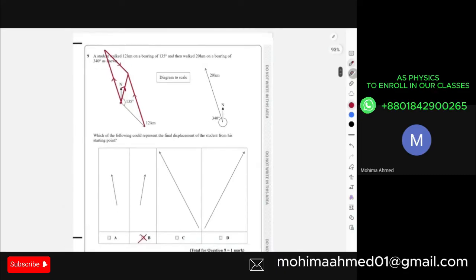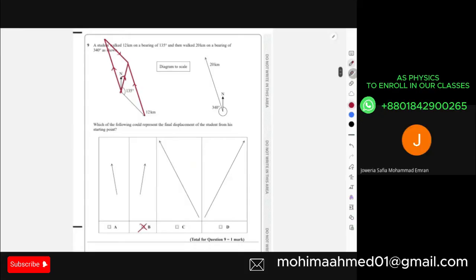Is this clear? Any problem from question 9? No. No.